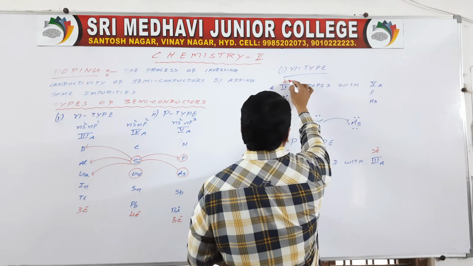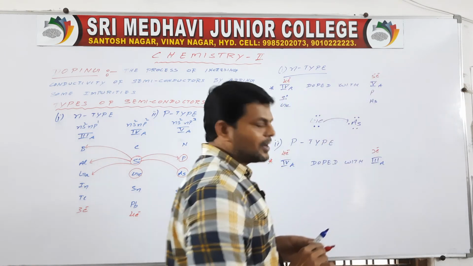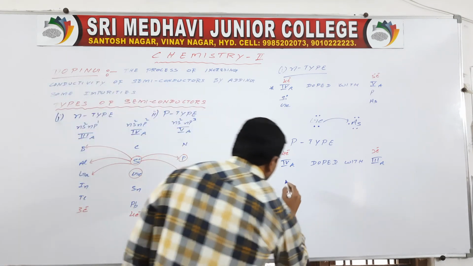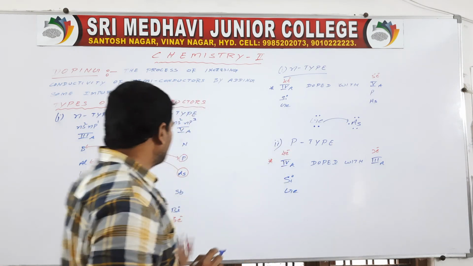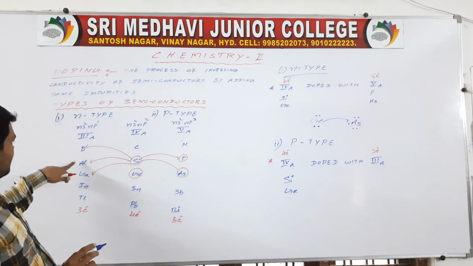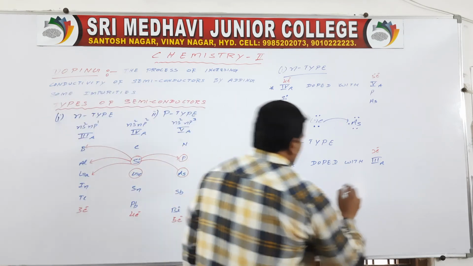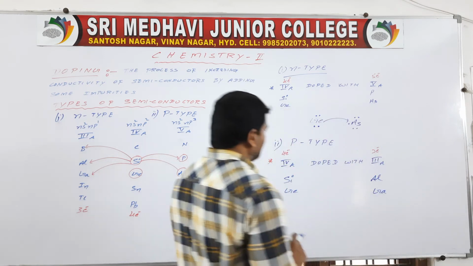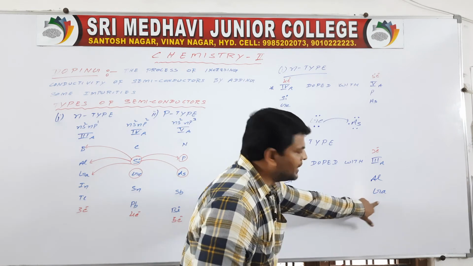Then fourth A means silicon and germanium. Next, third A means boron, aluminum, gallium, whatever it may be. So germanium is doped with aluminum and gallium.